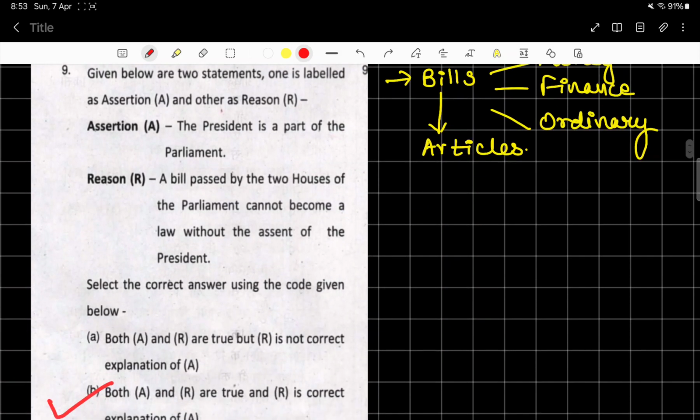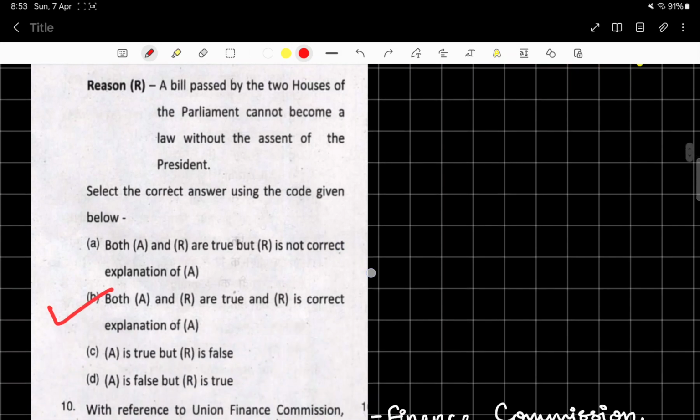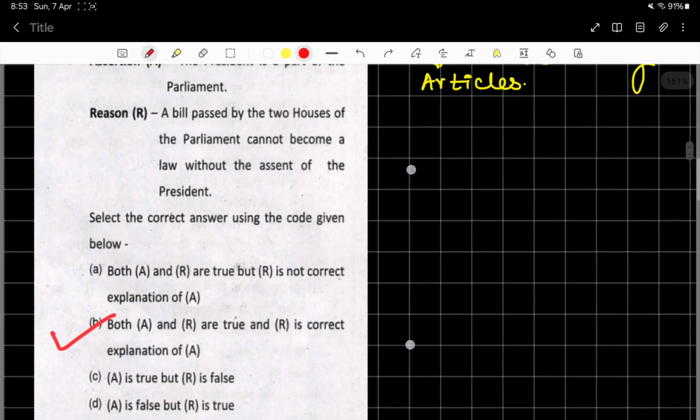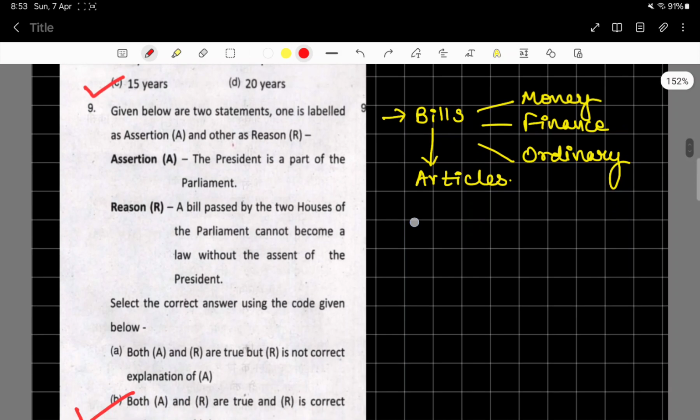Now next is question 9. Given below are two statements. One is labeled as assertion and the other as reason. The President is a part of the Parliament. A bill passed by the two houses of the Parliament cannot become a law without the assent of the President. Select the correct answer using the code given below. So, of course, you all can see the correct answer to this question.